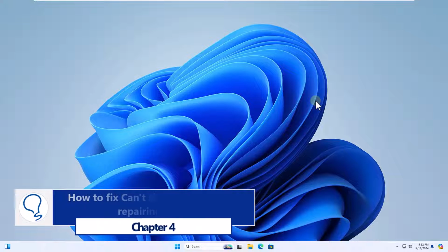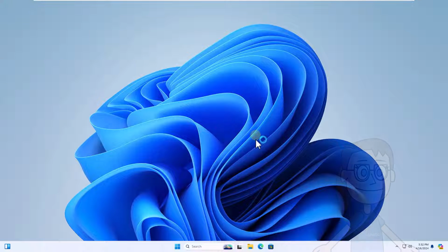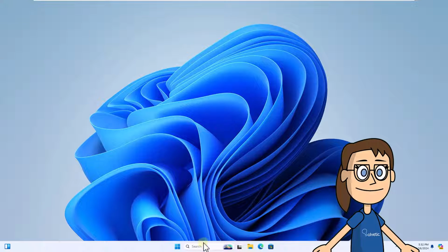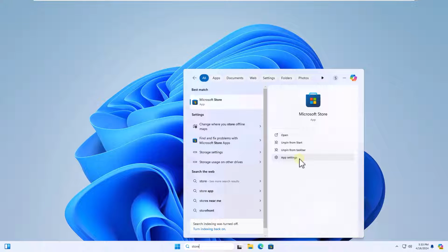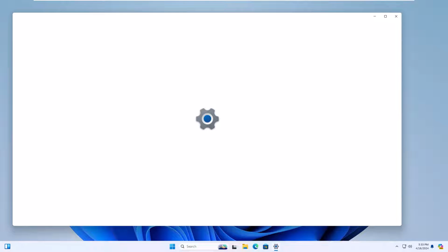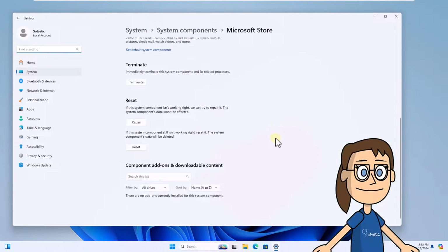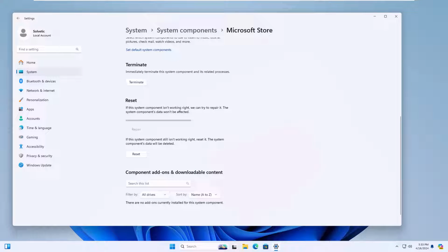Chapter 4. How to fix can't sign into Xbox Live repairing store. To start, enter Store in the search box. Click on App Settings on the Microsoft Store. After this, at the bottom, click on Repair. You're going to wait for the store to be repaired.